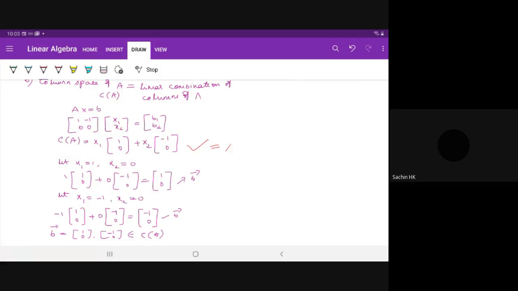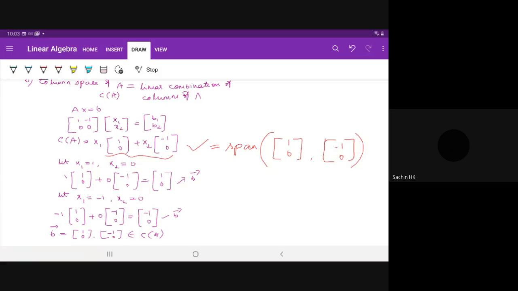You can find it in some other textbooks, not in the textbooks given in the syllabus. Even in the NET or in some other books of linear algebra, the linear combination of columns of A is also called the span of A and written as 1, 0, minus 1, 0. These are nothing but the columns of A, right?